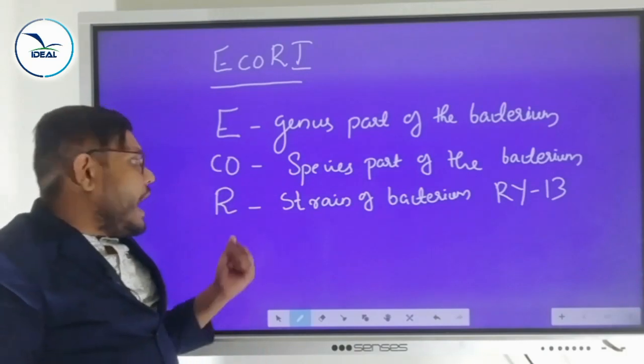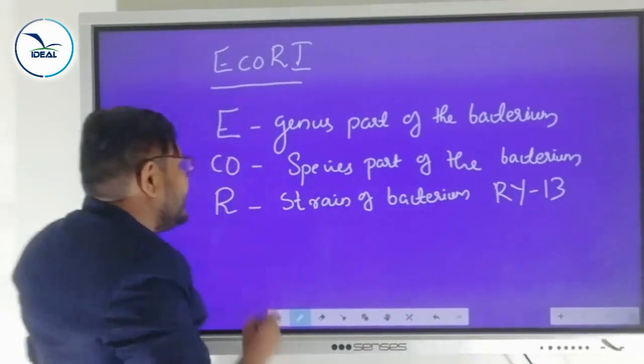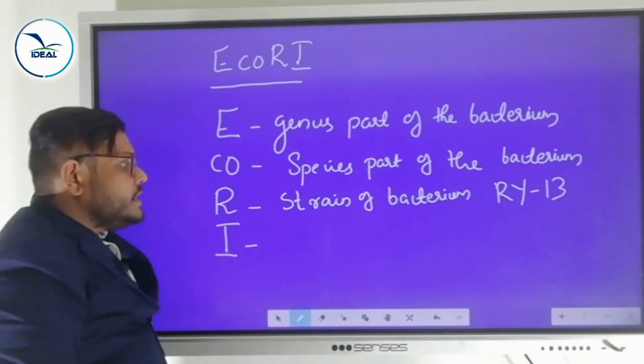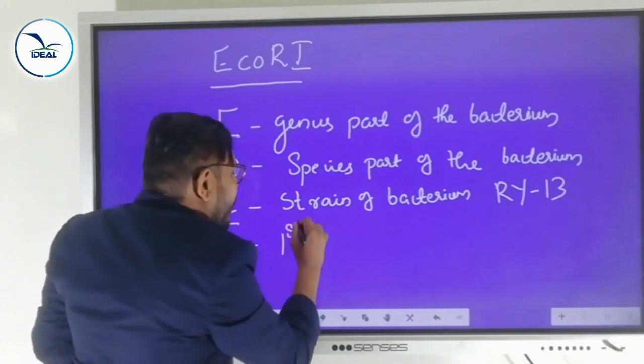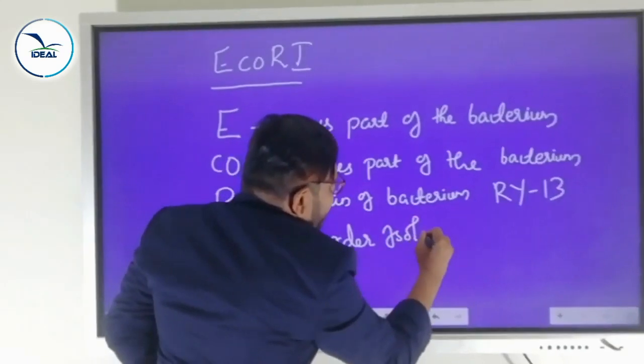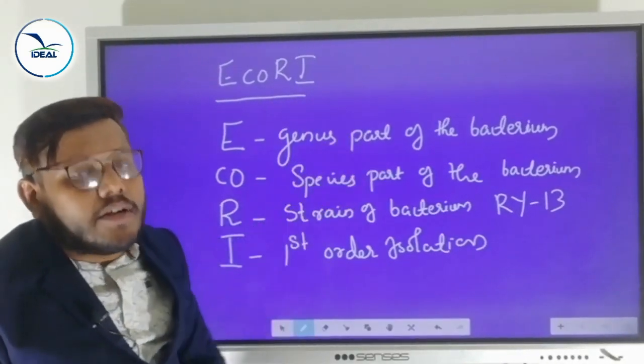That is R, the strain of the bacterium, RY13. Then the Roman numeral I represents the first order isolation. In such a way the restriction enzyme is named.